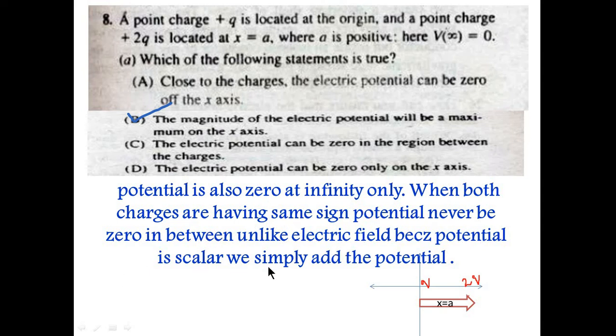Potential is a scalar, so we simply add the potentials. Suppose at this point q plus 2q is added, and at this point these two are added, then it would never be 0. So it would be the maximum on the x-axis. So option B is the correct option.